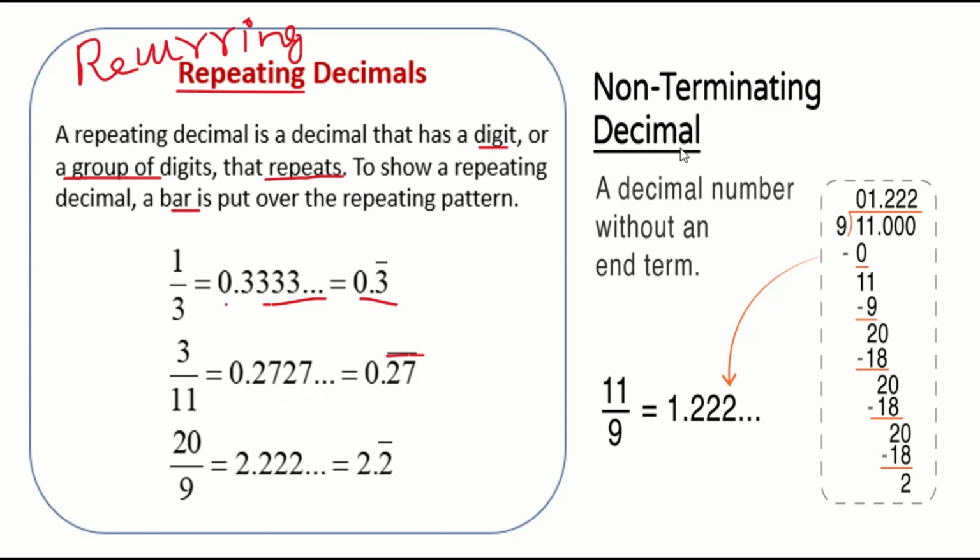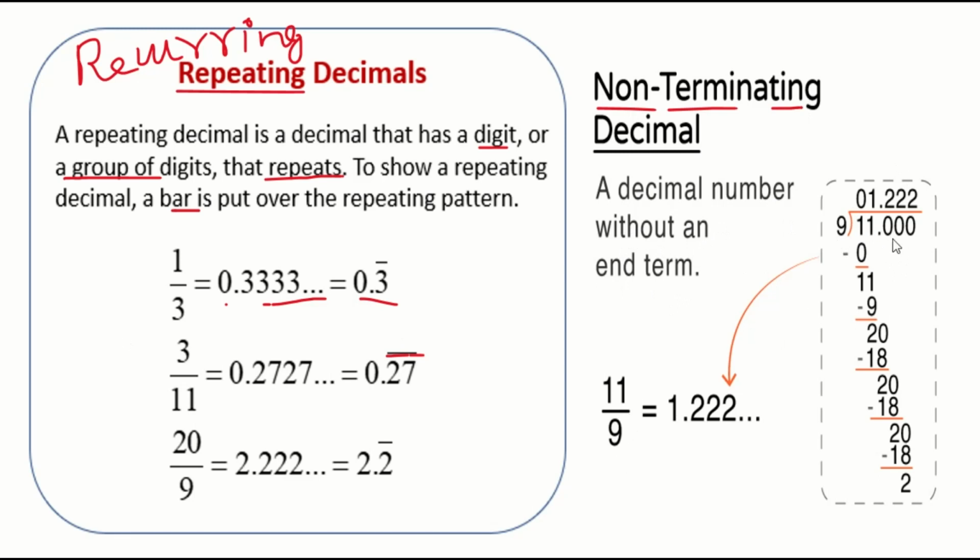Now we are going to see about non-terminating decimals. What is meant by a non-terminating decimal? Obviously you know, terminating means having an endpoint. Non-terminating is the opposite of that, without having an end term. A decimal number without an end term, it never stops. You will say it is a non-terminating decimal. For example, see here, we have divided 11 by 9.